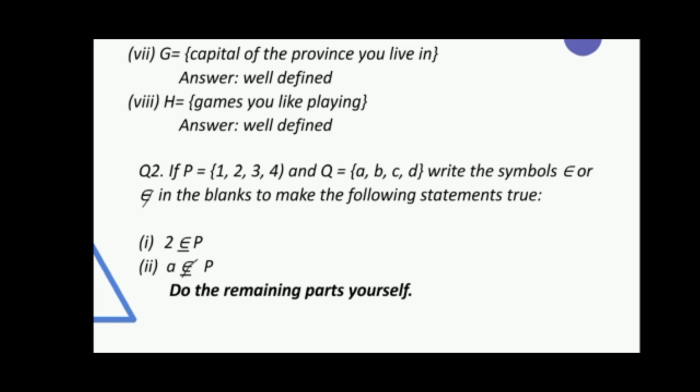Okay, so first part is 2-P. We can see that 2 is in the set P, so we have written belongs to here. Okay, now part 2 is A-P. We can see that A is not in the set P, so we wrote this symbol doesn't belong to. Okay, now do the remaining parts yourself. Same strategy will be followed.